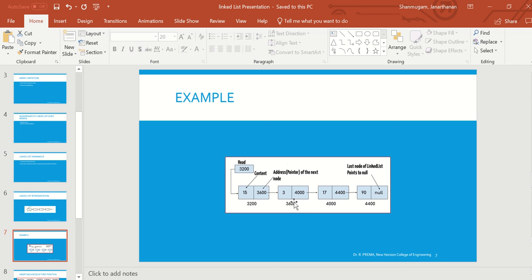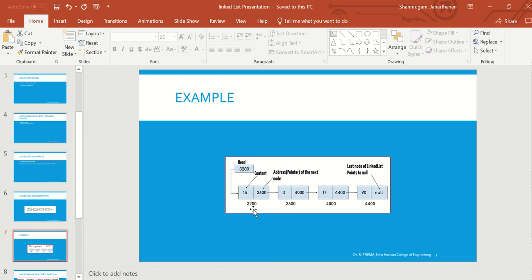Yes. So here is the second node. This is the third node. The third node's address is 4000. So in the previous node's address part, I am putting this address value. Obviously my second node got connected to the third node. Let's go on. Understood? So this is the content part, our data part. This is the address part which is pointing to the next node. And there will always be a header node which points to the first node.